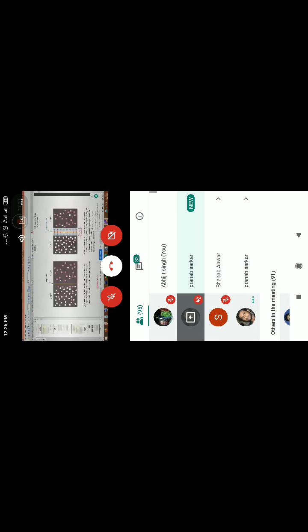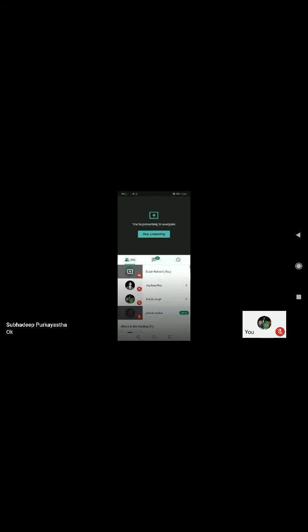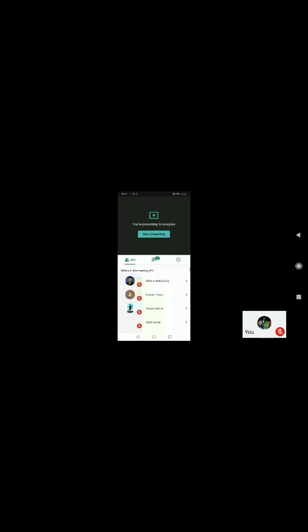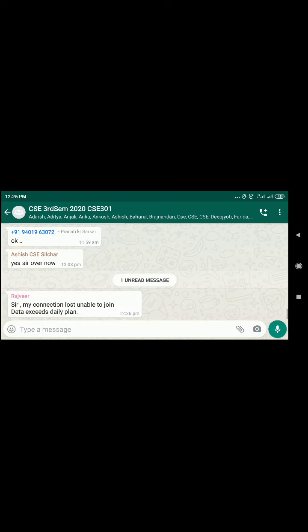So in that case this is the n-type region and this is the p-type region, and in between these two there is a depletion region. Depletion region means ultimately there is a creation of a transition area in between. There is a huge concentration of electrons in the n-type region and a huge concentration of holes in the p-type region. They try to push from one side to the other due to the attraction of opposite polarity, and due to the